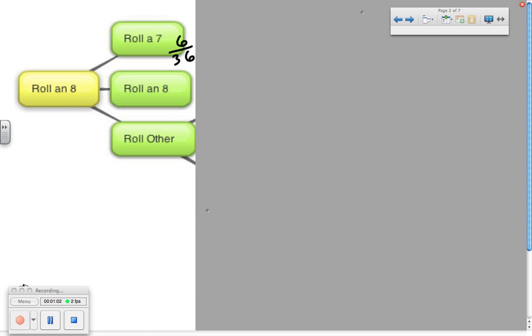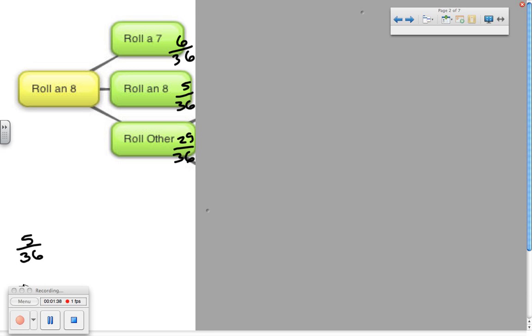Or you could win by rolling an 8, and there are 5 different ways to roll an 8, so that probability is 5 over 36. Or you could roll something other than a 7 or 8, and that probability is 36 minus 11, which is 25 over 36. So if you roll an 8, then you win. The probability that you win would be 5 over 36, but this is only the probability that you win in your second toss of the dice.